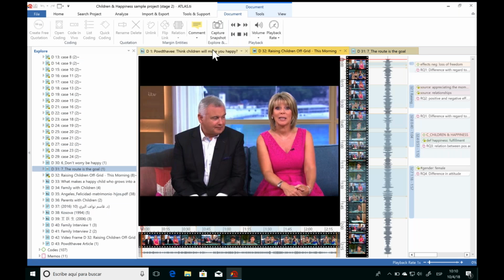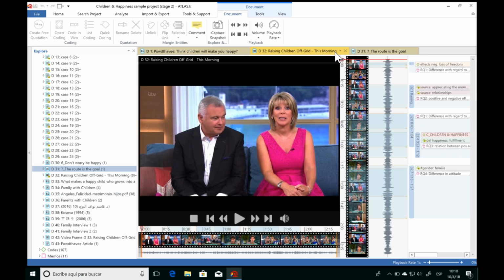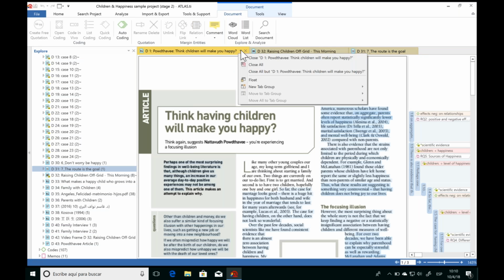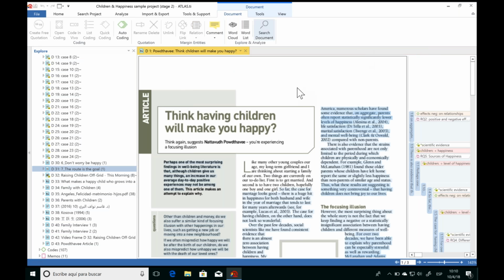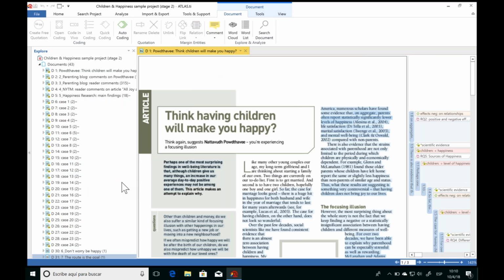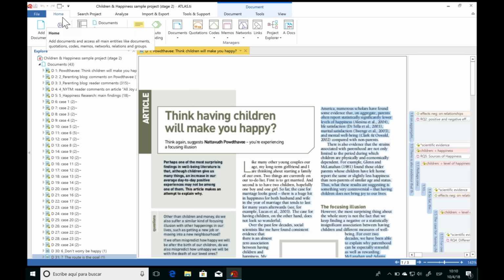As we can see here, whenever we open a document, ATLAS.ti will load it into the main working space, and it'll put them all in different tabs, so you can easily navigate through them. And if we want, I'll go ahead and close the rest of the tabs to keep the working space nice and clear here. So that's about the different documents we can have in ATLAS.ti. To add any documents to your project, just go to the Home tab, and you have Add Documents here.